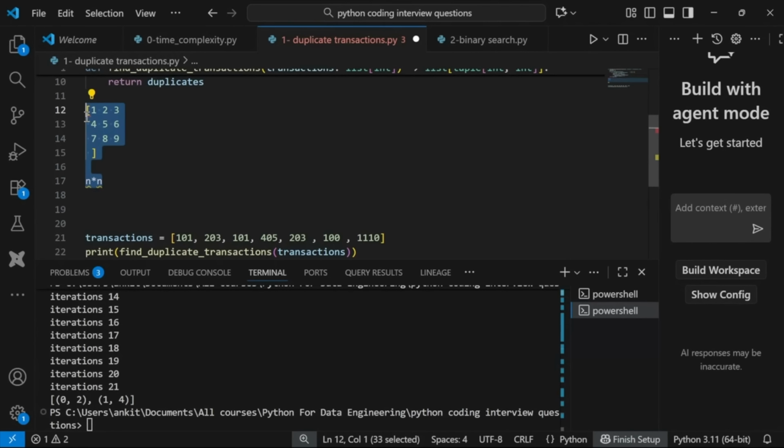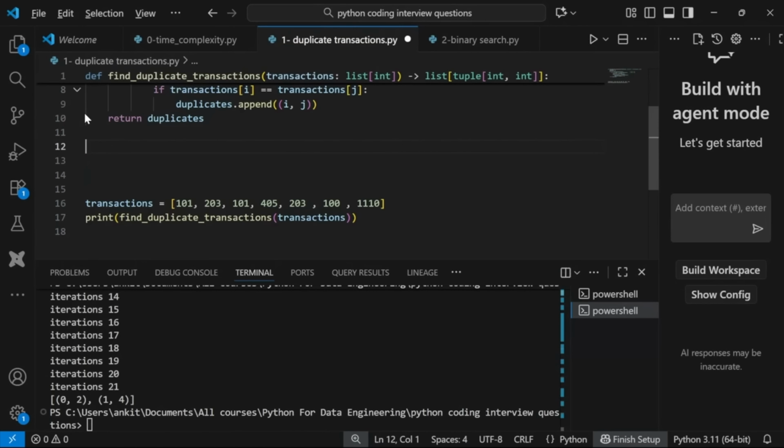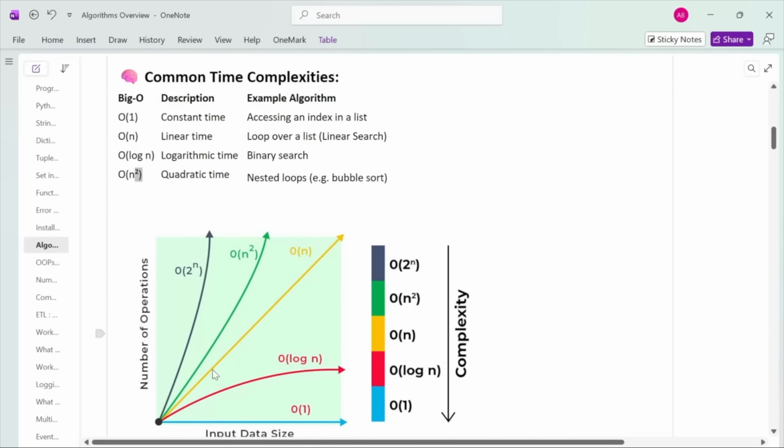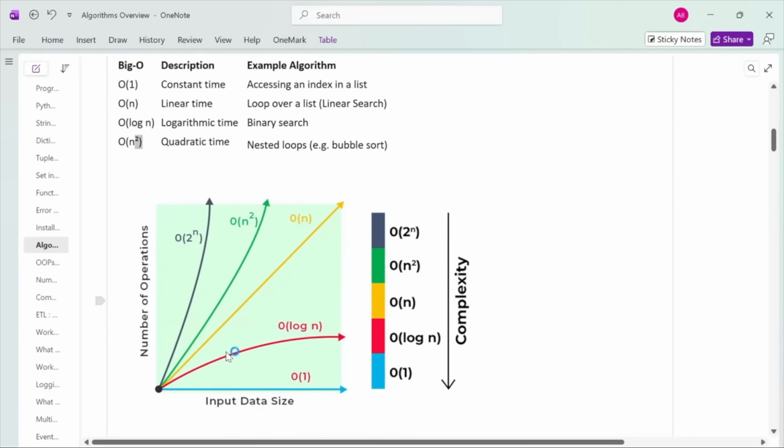So this is where your O(n square) comes into the picture, and this is worse than your linear time complexity, right? Because as the input size increases, the work increases quadratically. If you increase n to 3, then maybe it is 9. If it is 4, then it becomes 16, right? So your best so far is O(1) because it is constant, then you have O(n), and then O(n square).